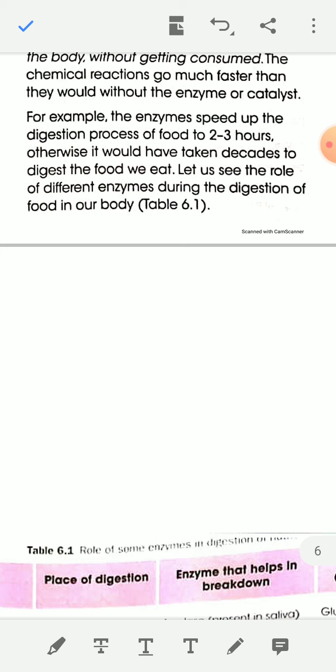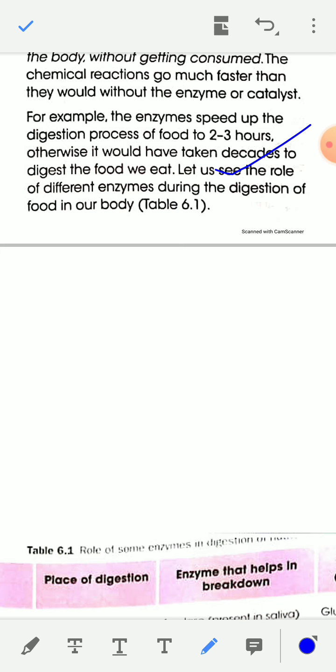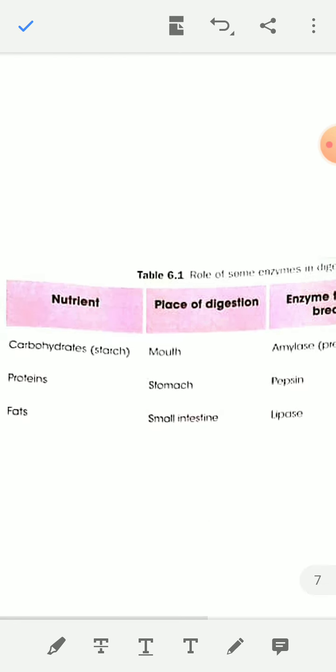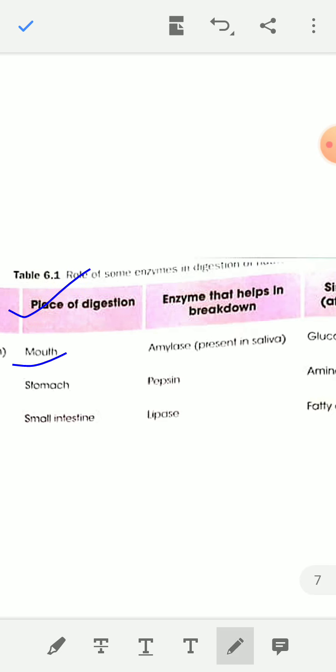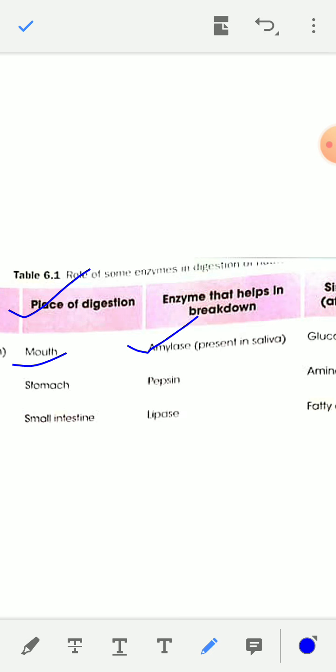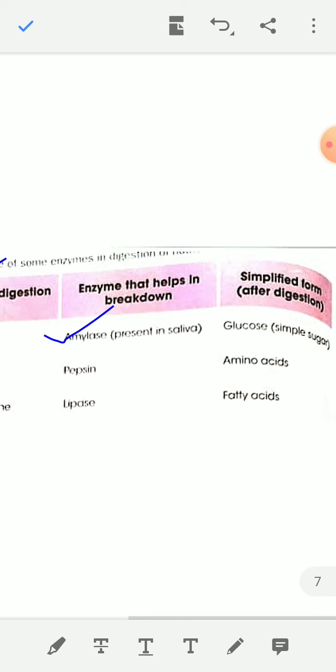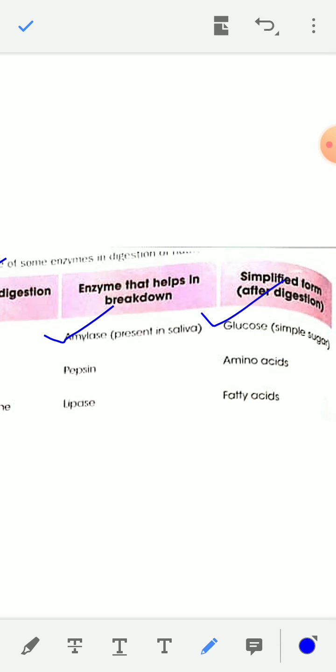The role of different enzymes during digestion of food in our body is given in this table. Carbohydrate, nutrient carbohydrate. Which enzyme? Place of digestion is mouth, and enzyme is amylase present in saliva, and carbohydrate is converted into glucose due to this enzyme amylase.